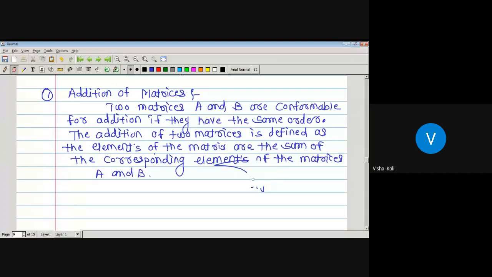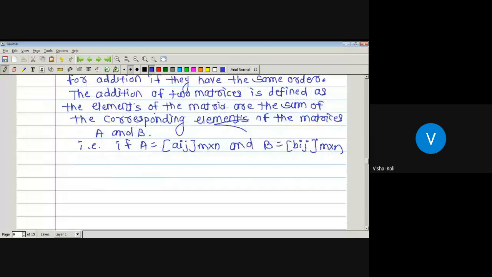That is, if A is a matrix of order m by n and B is also a matrix of order m by n. Since we know that the matrix addition will be defined if and only if the order is the same. So if we have to take the sum, then the order of the two matrices must be the same. Otherwise, the matrix addition is not possible.